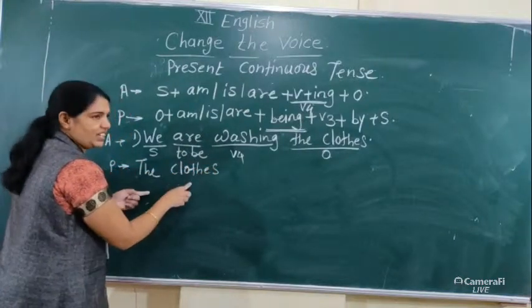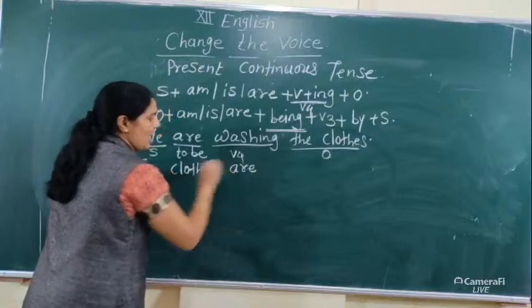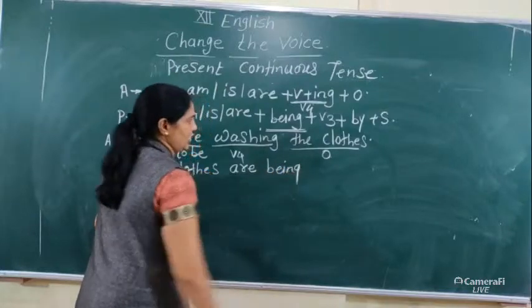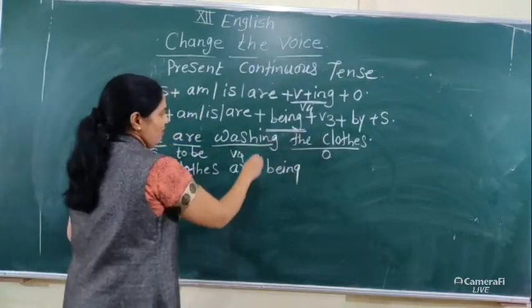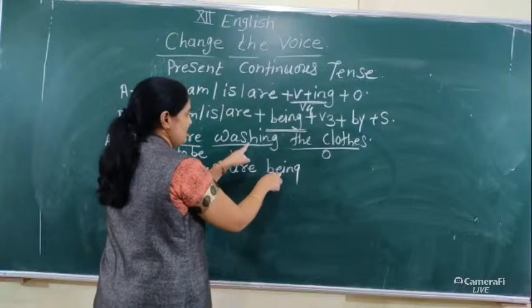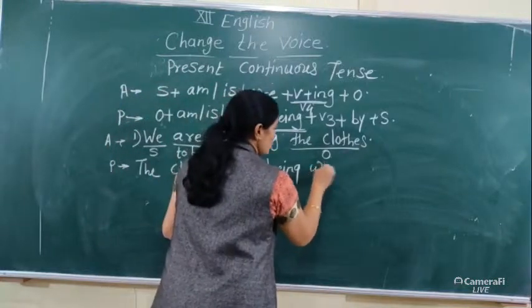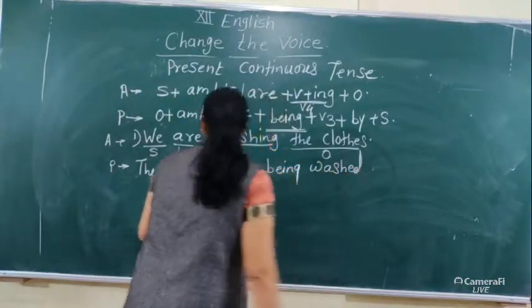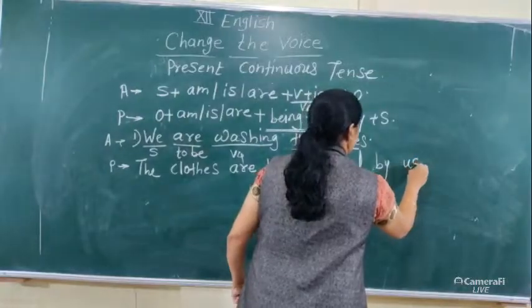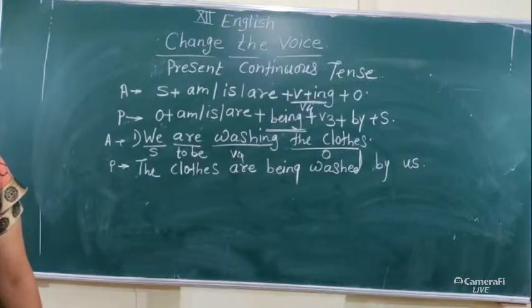The clothes is plural, that's why we use are. The clothes are being, B-E-I-N-G. Then we use V3 form: wash into washed. The clothes are being washed by us. We into us.